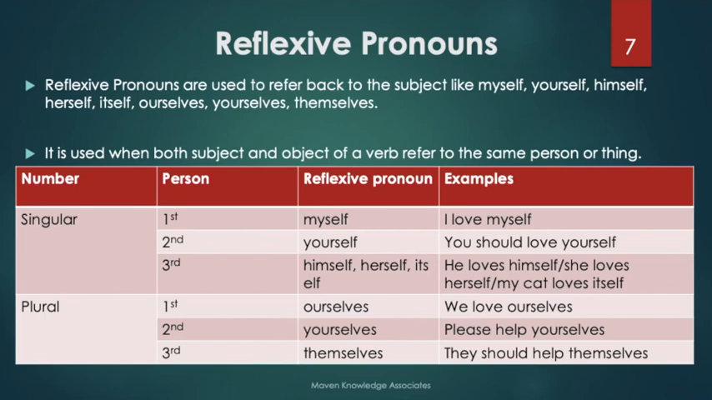Let's look at this table. In the case of singular and first person, we use myself. In the case of second person, yourself. Third person, himself, herself, itself. In the case of multiple people, we use ourselves for first person, yourselves for second, themselves for third. So that's all on reflexive and interrogative pronouns.